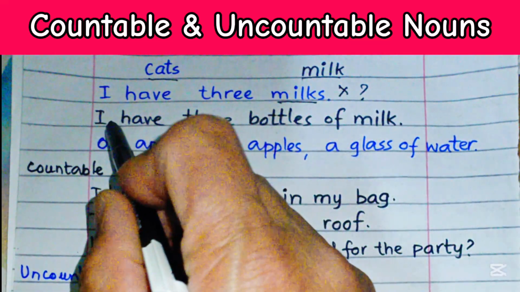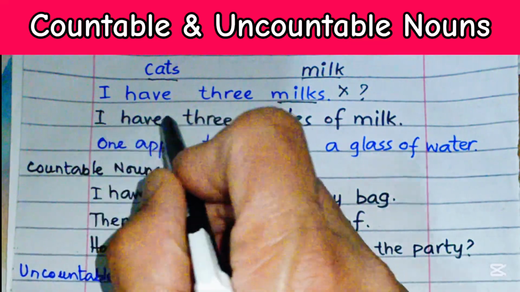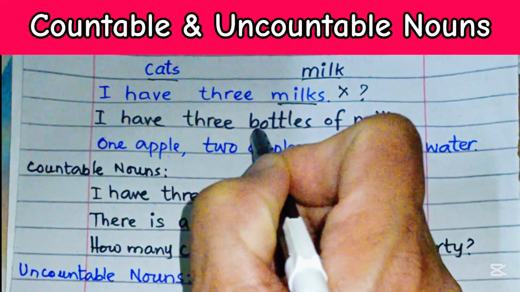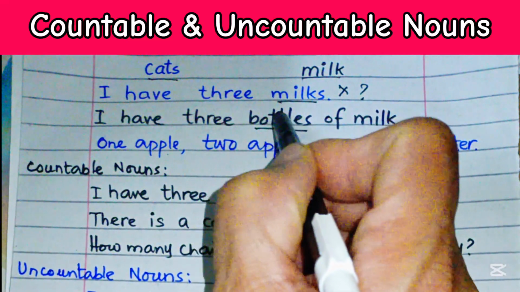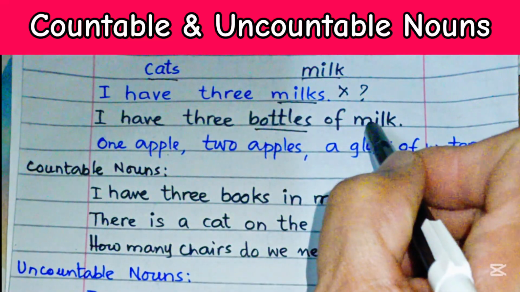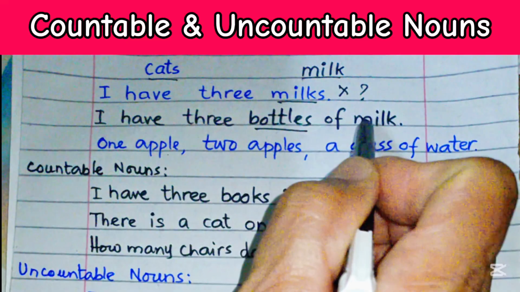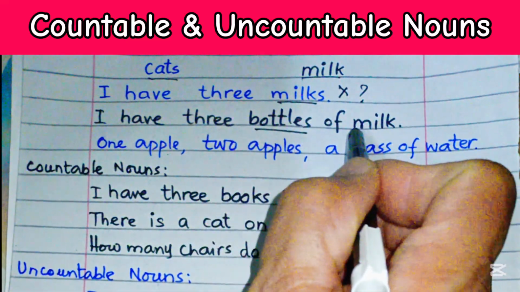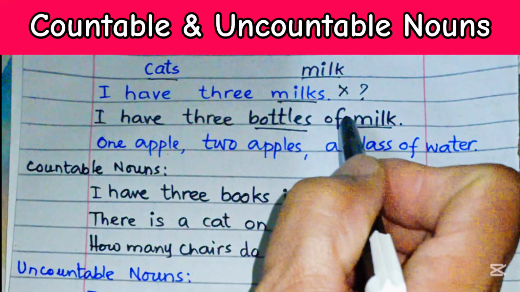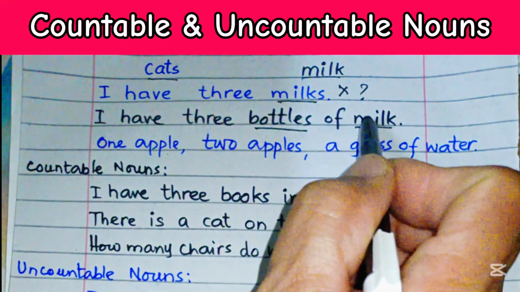But at the same time, we may say I have 3 bottles of milk, because the word bottle is also a noun that can be counted, but milk cannot be counted. So I have 3 bottles of milk. It means bottles are nouns which can be counted, and milk is a noun which can never be counted. It is measured.